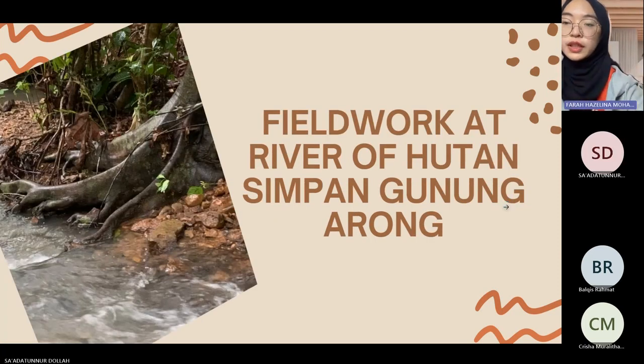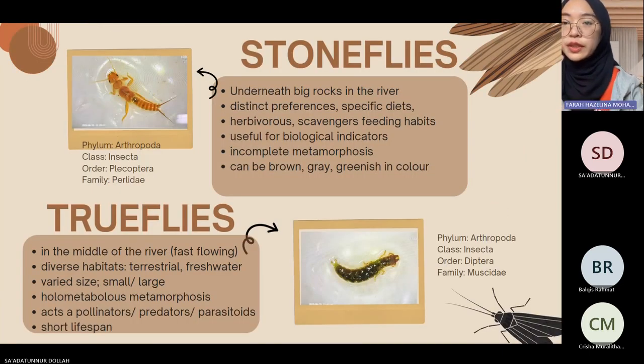Next will be results and discussion. Moving on to the results and discussion, the first phase is fieldwork at the river of Hutan Simpang Gunung Arung. These were the findings that we discovered. The first one is stoneflies. As you can see in the picture, the phylum is Arthropoda, class Insecta, order Plecoptera, family Perlidae.